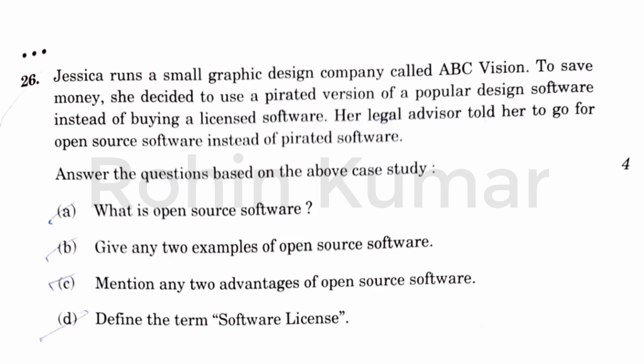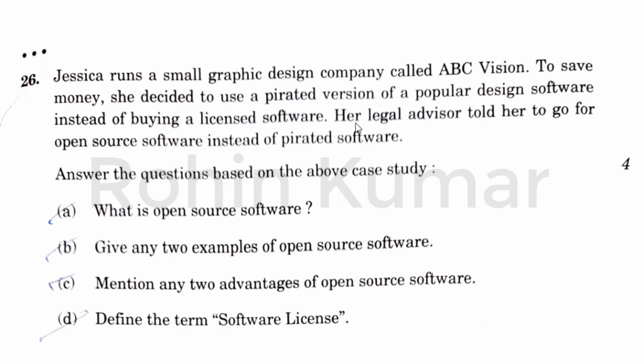What is open source software? So friends, open source software is a software with a free source code. So she can edit the code and redistribute the software. Or give any two examples of the open source software. For this particular example, we can use GIMP and Linux as an example.